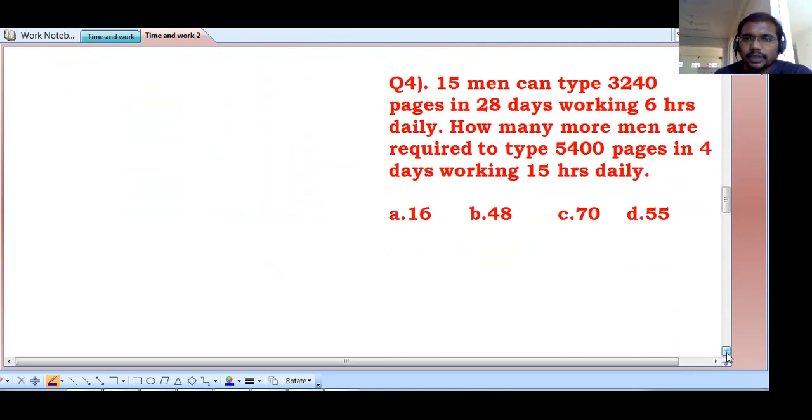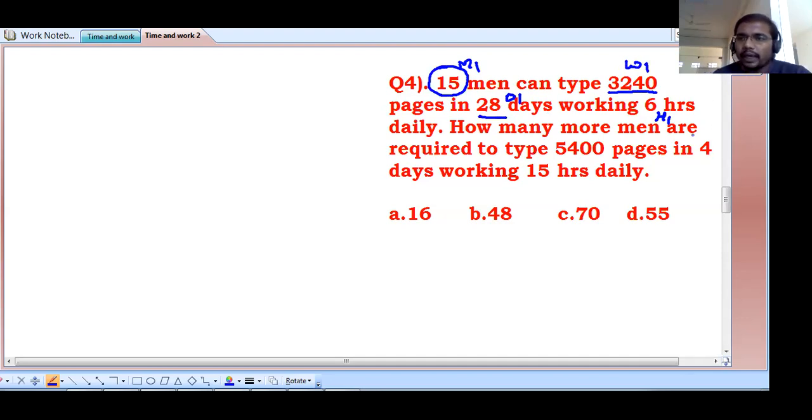We'll go for the next question. Same pattern with a little bit different. So first case, how many men are working? 15 men. What they are doing? Typing work, and they type 3240 pages in 28 days. That is M1 is given, D1 is given, H1 is also given, hours also given. This is W1. Work in the first case is 3240 pages typing.